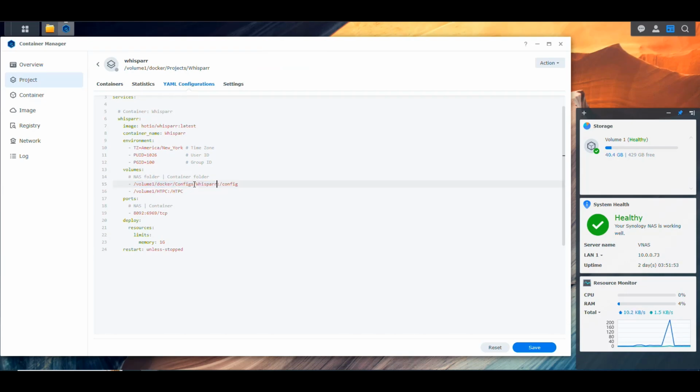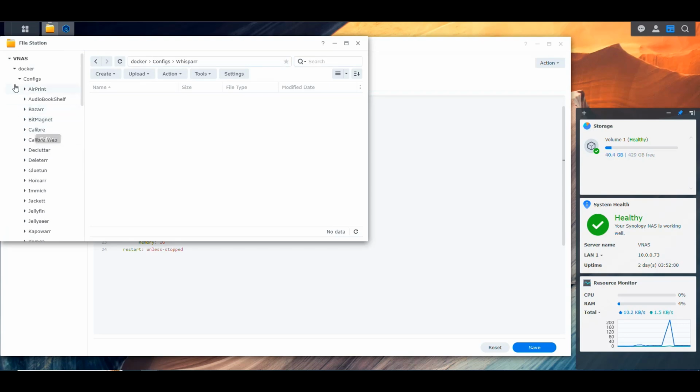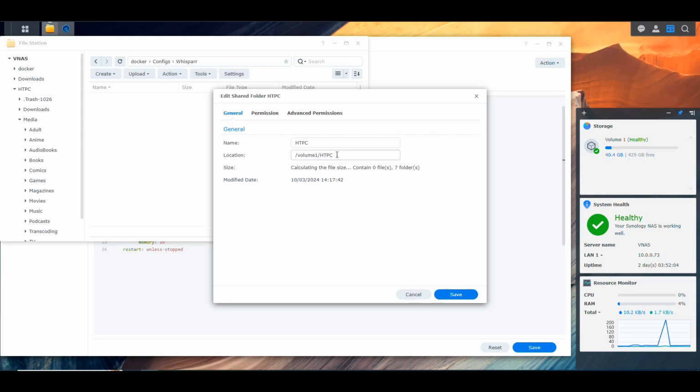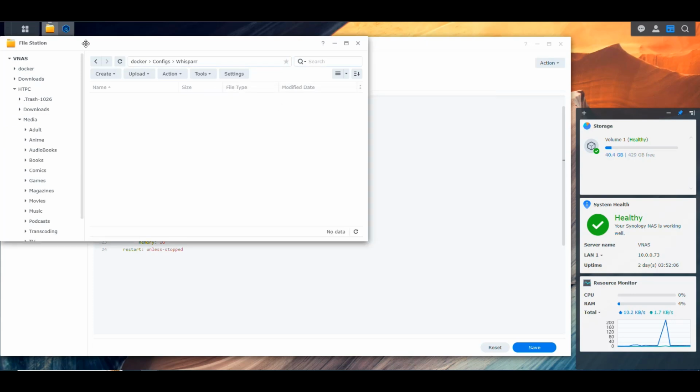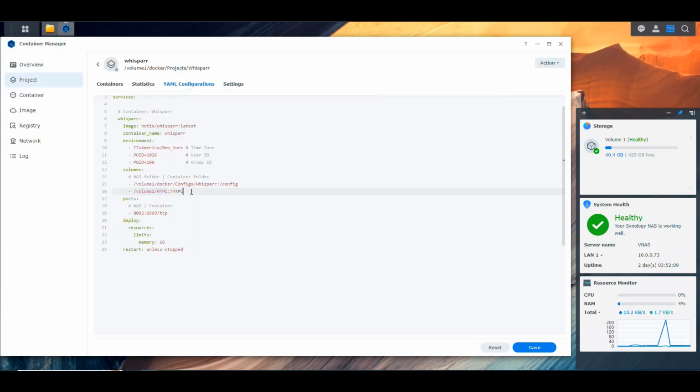Volumes docker configs Whisparr, and the HTPC, in my case we're gonna go back into there because that's the root of our content. So we're gonna say properties, and it's volume HTPC, which I believe is the same thing that I have here. So that is right. We're mounting the two folders. You remember that the left side of the column is on the NAS, the right side is how you see it in the container. So that means that /config in the container is going to mount to that directory in the NAS, and /HTPC in the container is going to mount that.